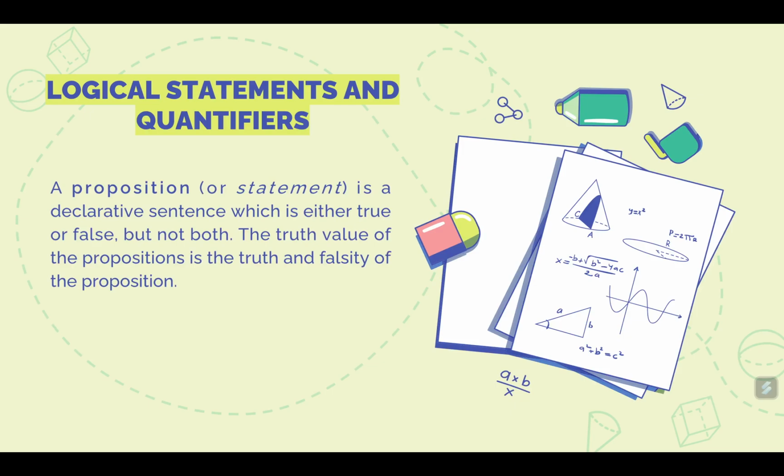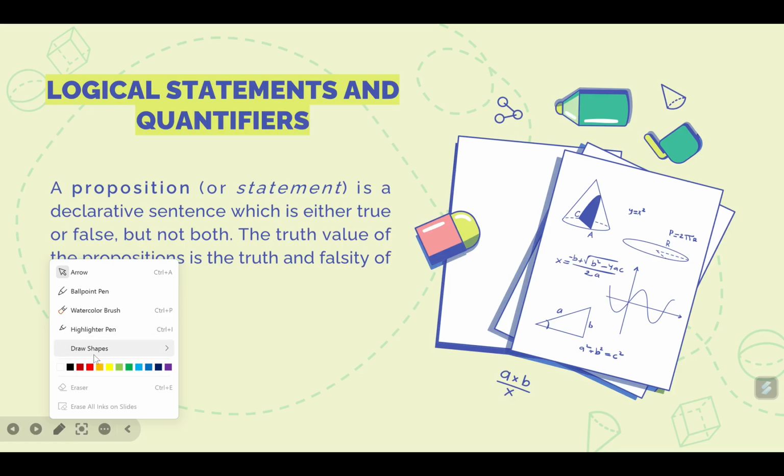So we know in English that there are several types of sentences. There are question sentences, there are command sentences, and there are exclamation. And there are declarative sentences, right? Declarative sentences somehow speak about facts, but not necessarily all facts. It could include opinions. But a proposition must be first a declarative sentence, right?